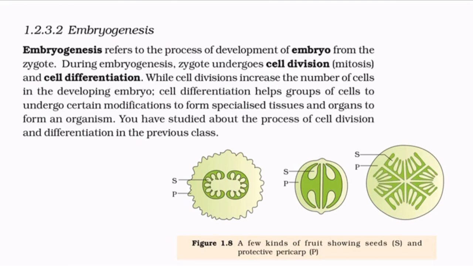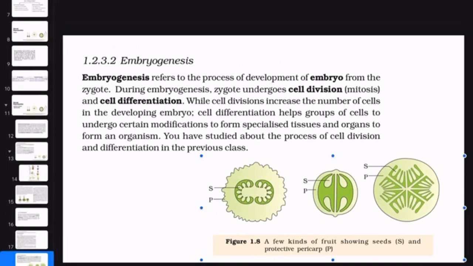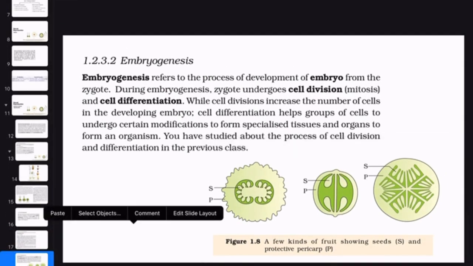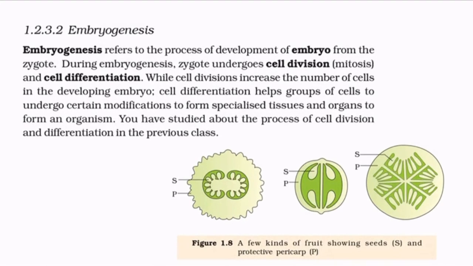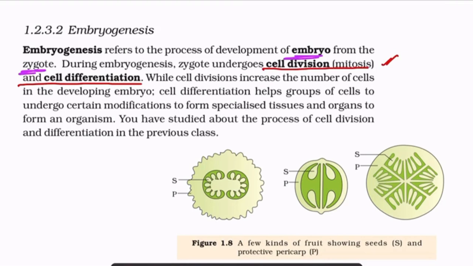Now, coming to embryogenesis, which is the last step of sexual reproduction. Embryogenesis refers to the process of development of the embryo from the zygote. During embryogenesis, the zygote undergoes cell division, which is mitosis, and cell differentiation. We must remember these two steps.